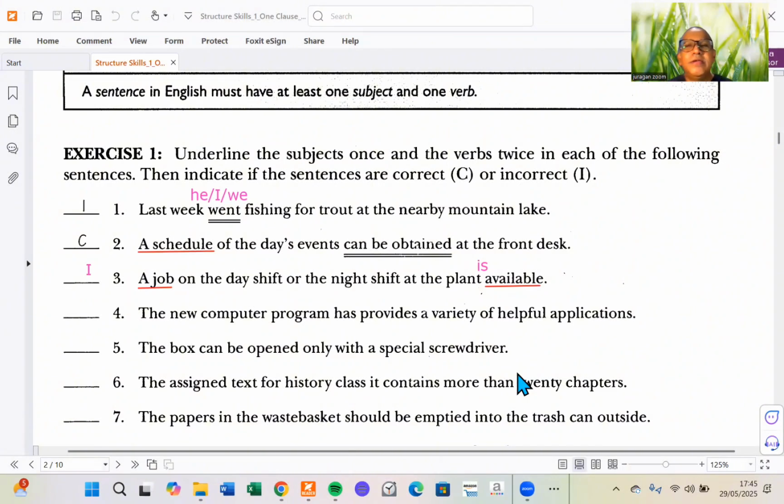So we can conclude that in this skill one, you need to be able to identify a subject and a verb in a sentence construction. That's the first and basic skill that you have to master to get a better score for TOEFL. Again, guys, for number four until number seven, don't forget to do it and answer them in our comments column.